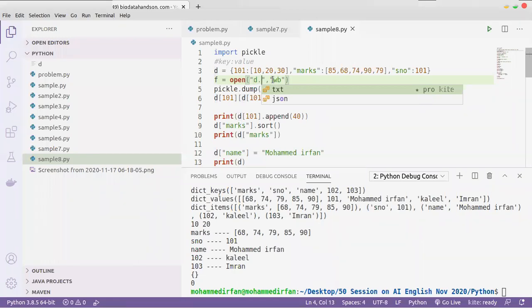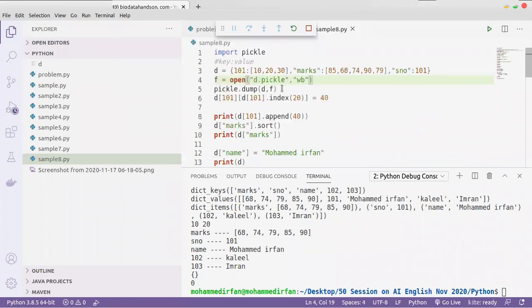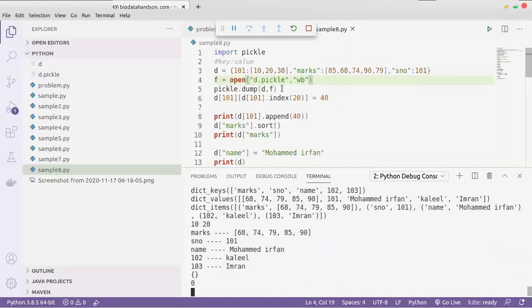No, we don't have any default extension. You can give whatever you want, because this is a format which pickle will understand. Only pickle will understand this type of file. You can store it as a pickle file, with the name itself as pickle, so then you will understand this is a pickle file.